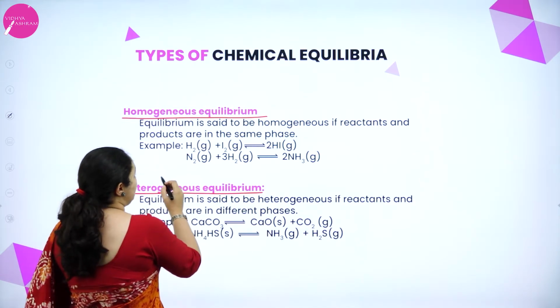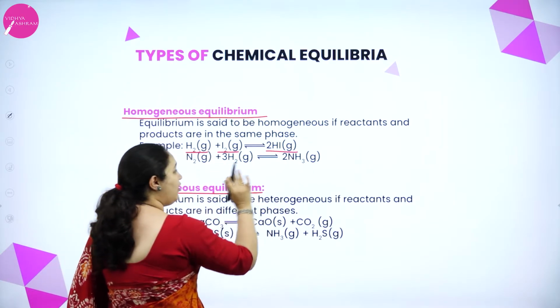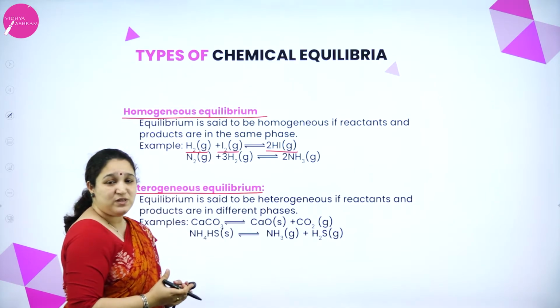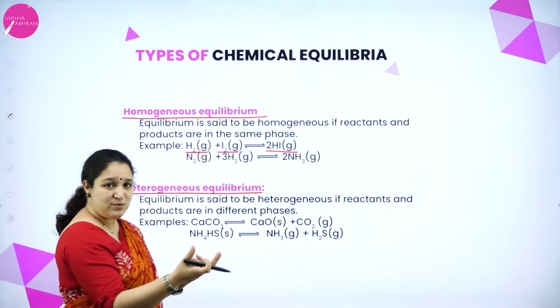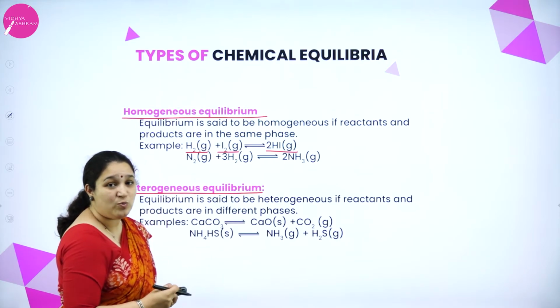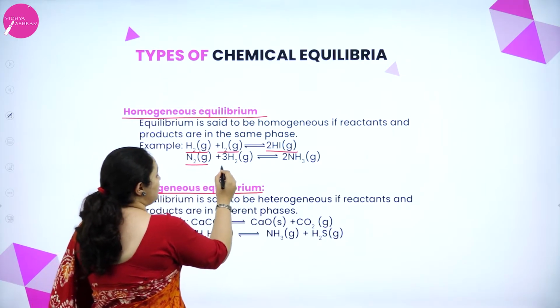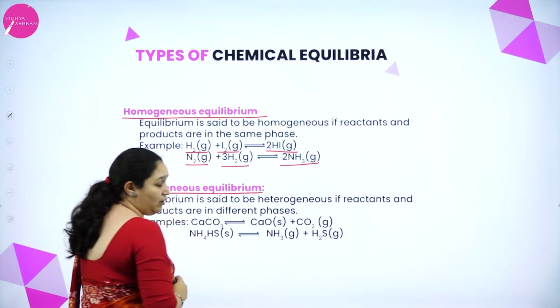See here in this example, hydrogen is a gas, iodine is a gas, hydrogen iodide also is a gas. So the reactants as well as the product have the same phase. So it is homogeneous equilibrium. Second example I have also taken: nitrogen, hydrogen and ammonia.